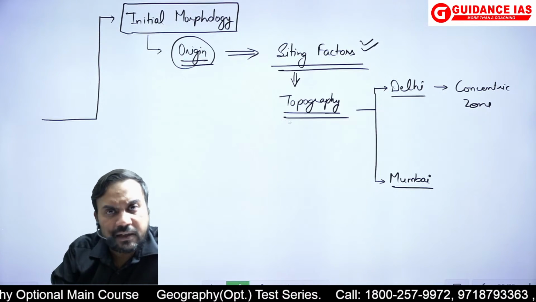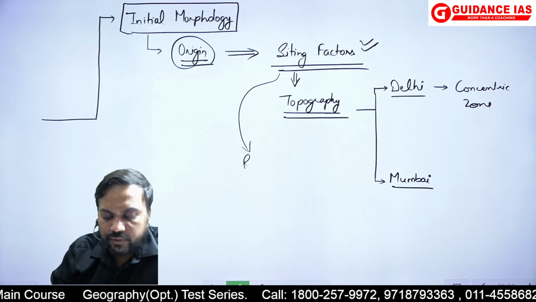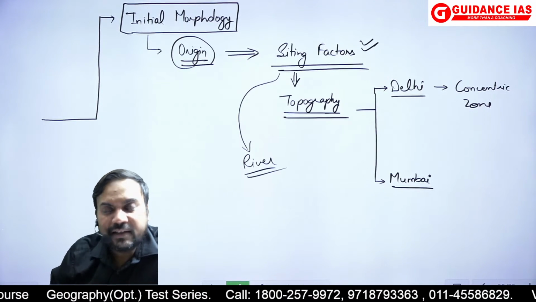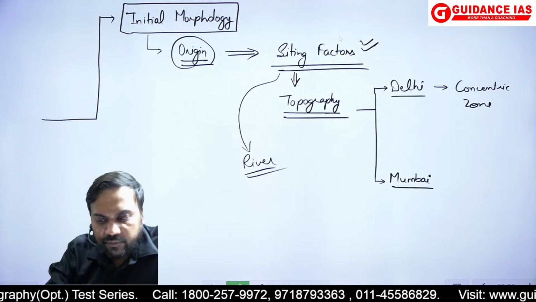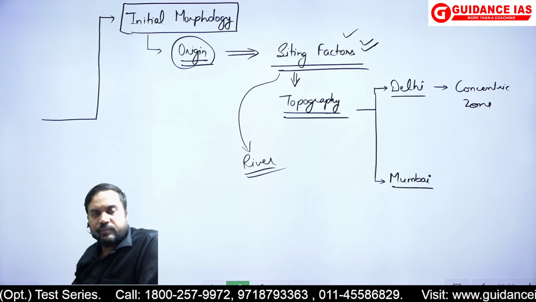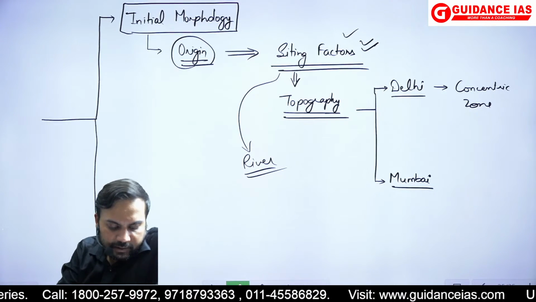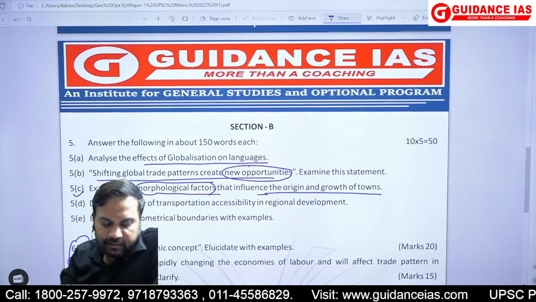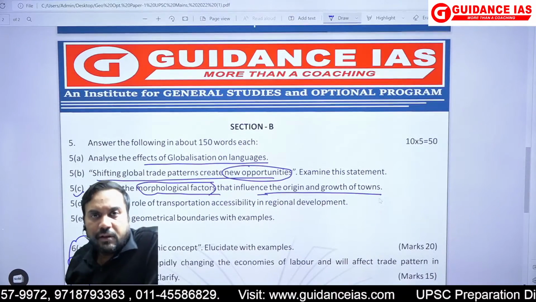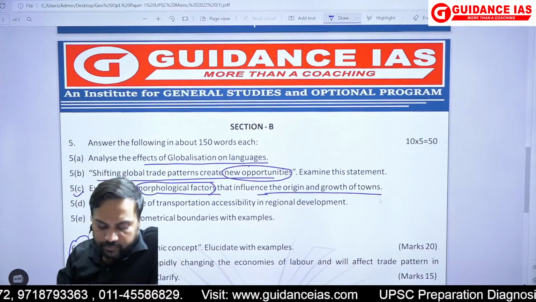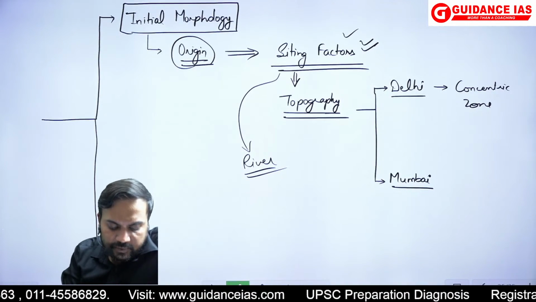इसमें और siting factors की बात कर सकते थे. We can talk about the presence of water, जैसे कि river bank settlements जो बनते हैं. So several such जो हमने siting factors में बात किया था, you could have taken up and you could have talked about. Similarly, the question is saying morphological factors that influence the origin and growth of the towns. So अब यहां पर और भी morphological factors हो सकते हैं, like